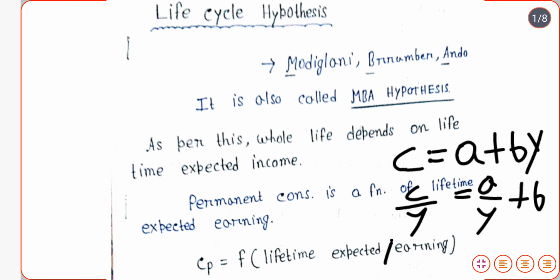This APC is constant in the long run, but variable in the short run.